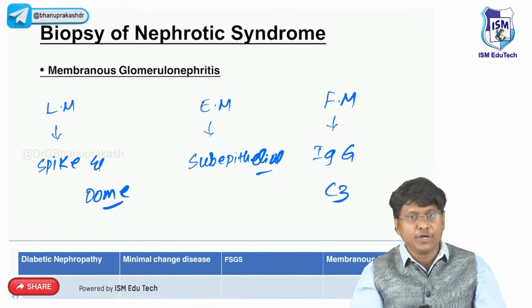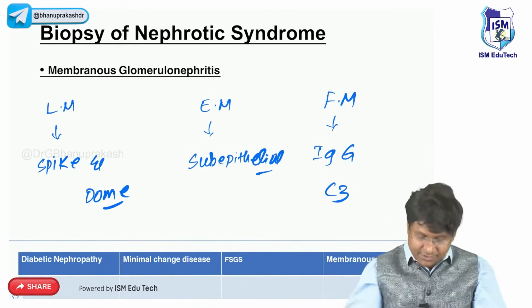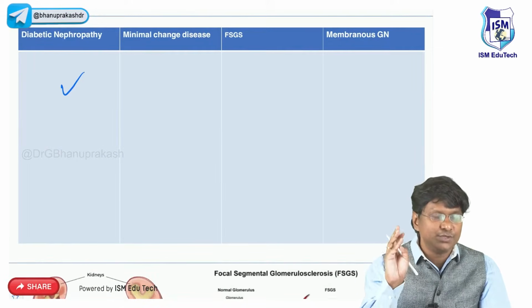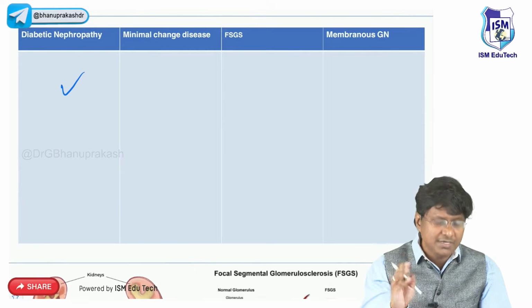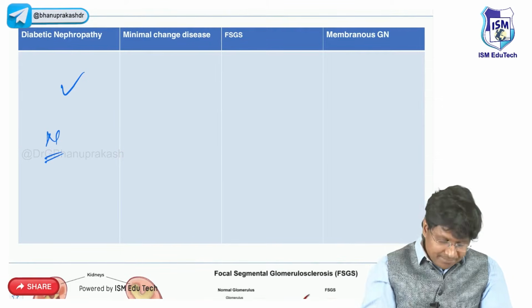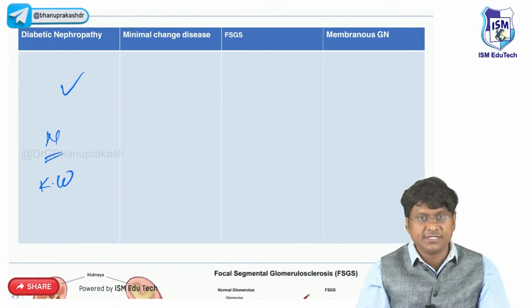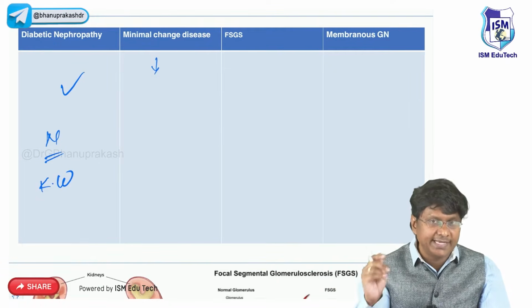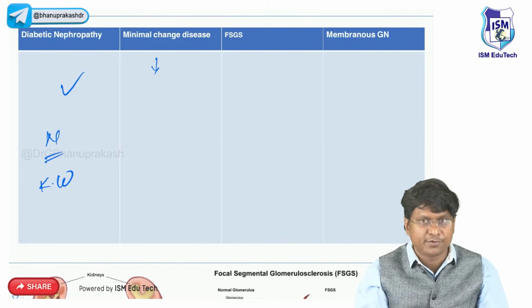Okay, so this is the biopsy picture in membranous glomerulonephritis. To quickly recap, in diabetic nephropathy, you have diffuse glomerulosclerosis, which is most common, and nodular glomerulosclerosis, which is pathognomonic; we call it the Kimmelstiel-Wilson lesion. In minimal change disease, light microscopy shows no abnormality. In electron microscopy, you will have fusion of the foot processes.